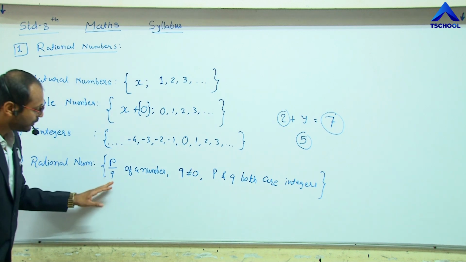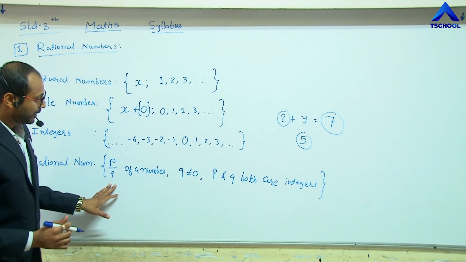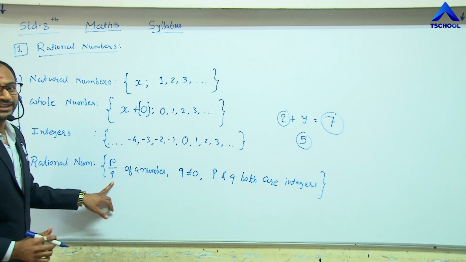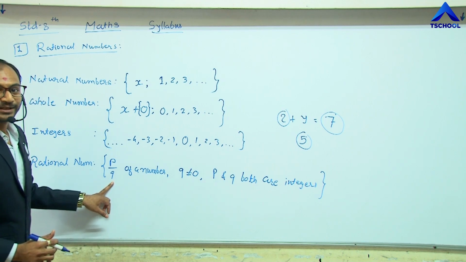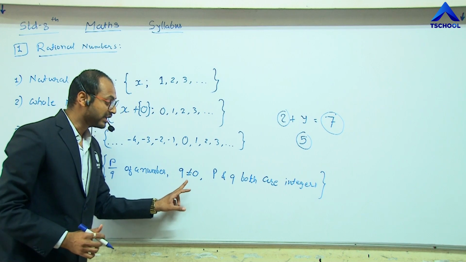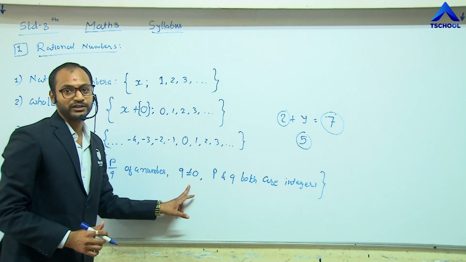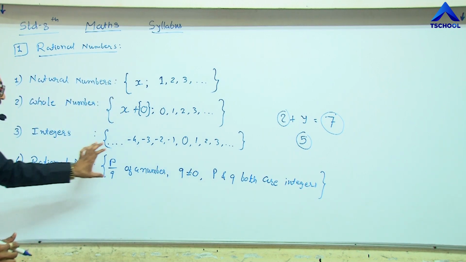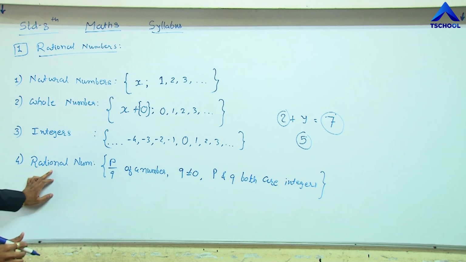Here in P by Q, if we take 0, what happens? We will learn later. But see here, these conditions must be satisfied for the number to be rational, otherwise not.